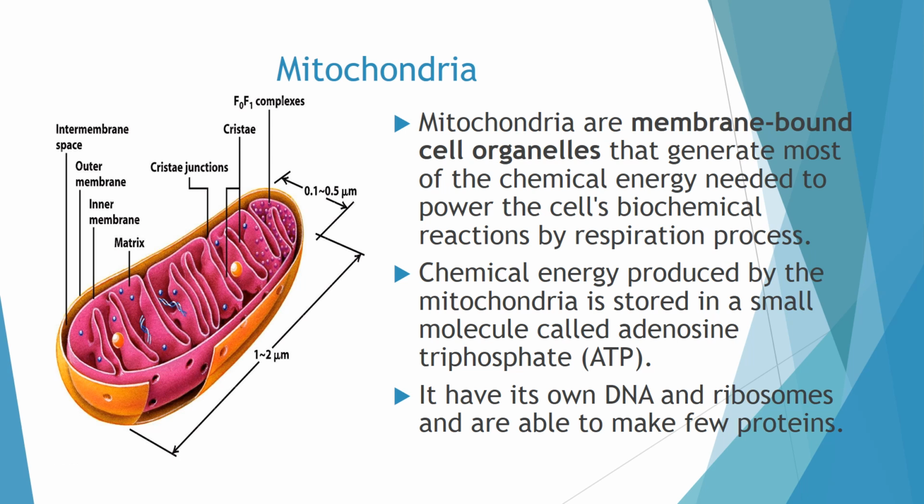In the mitochondria, as aerobic respiration takes place, a lot of chemical energy is produced. This is the energy needed for the various biochemical processes that take place inside the cell. And this chemical energy produced by the mitochondria during respiration is stored in a smaller molecule called ATP, adenosine triphosphate.